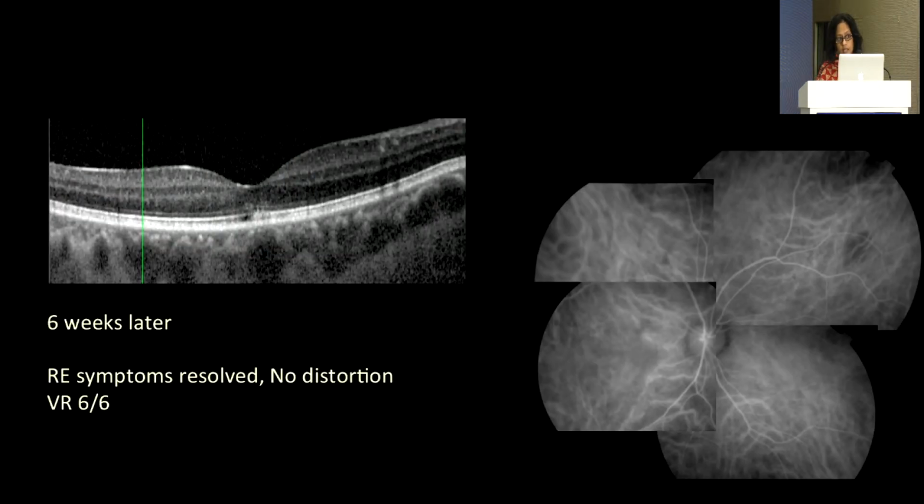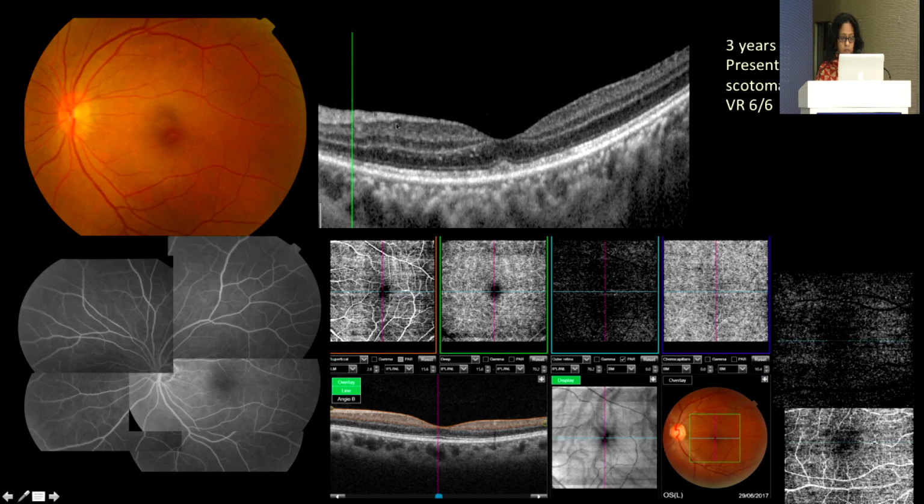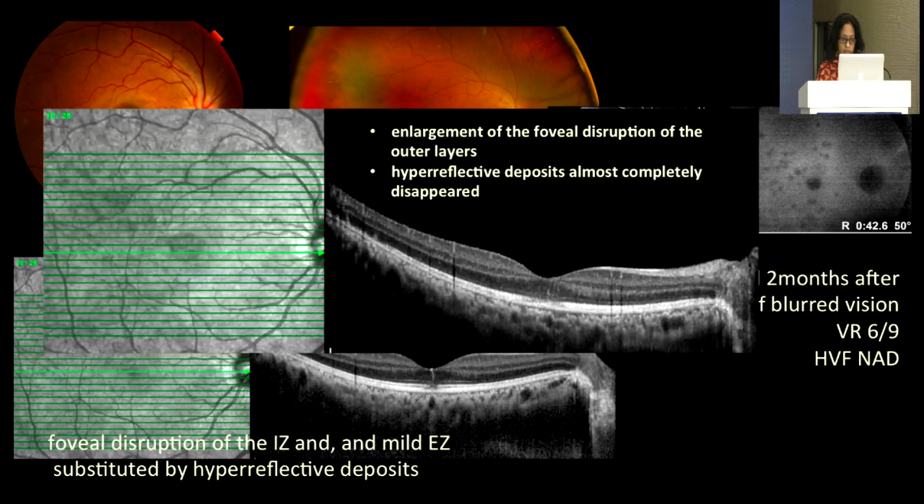And I'll show you the left eye. Six weeks later she had the right eye symptoms that disappeared, but the left eye developed 3 years later. Recently, she's come up with again a similar kind of RPE epitheliitis. And if you look at the segments or the cubes of the deeper layer, you can see some dark lesions, which may suggest that there may be a choriocapillaris deficit, but FFA does not show any abnormality.